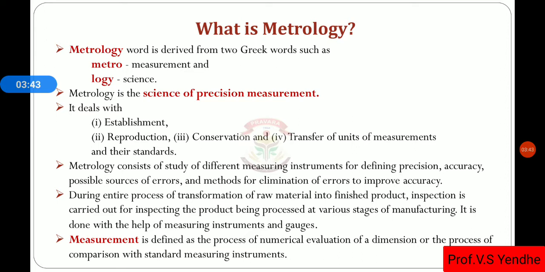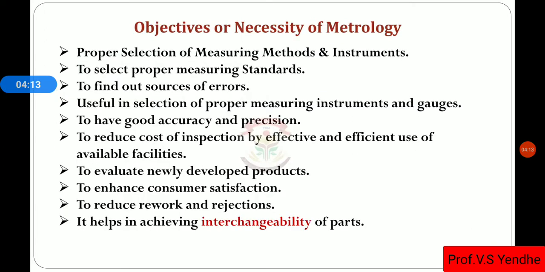That means whatever measurement is to be taken is compared with the standard measuring instrument. In that case, the meter scale is the standard measuring instrument, because the graduations are imprinted on that scale, and we compare the quantity to be measured with it. That process is known as measurement.